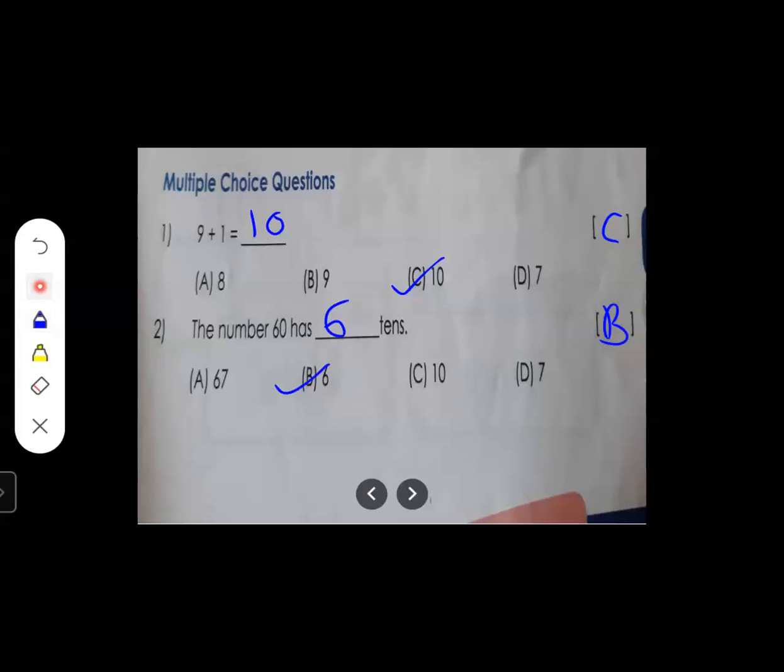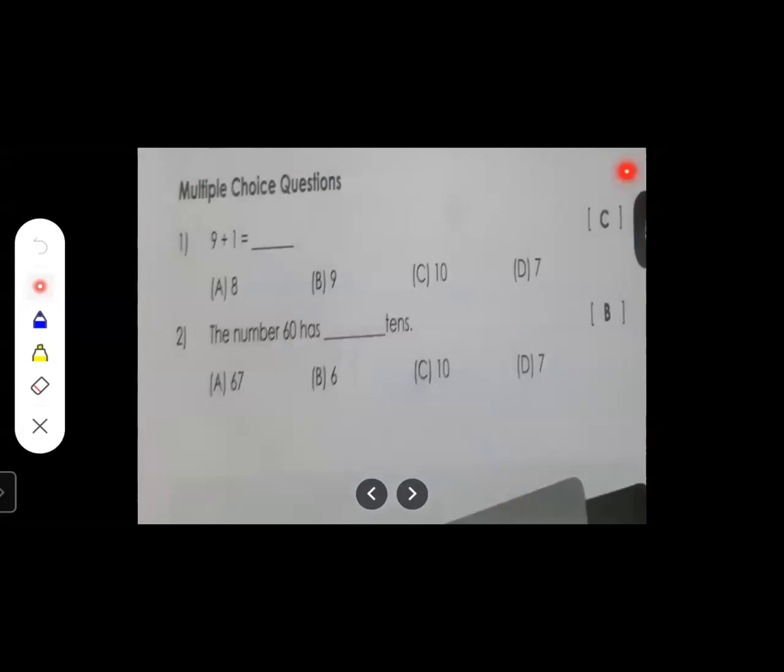Okay. So over here the number 60 has 6 tens. And over here 9 plus 1 is equal to how many? 9 plus 1 is equal to 10. So see over here, C 10 is the correct answer and B 6 is the correct answer. Now let's move further to the next sum.